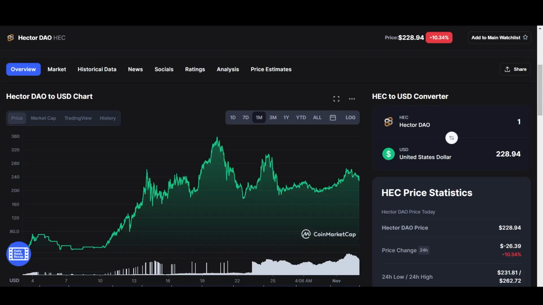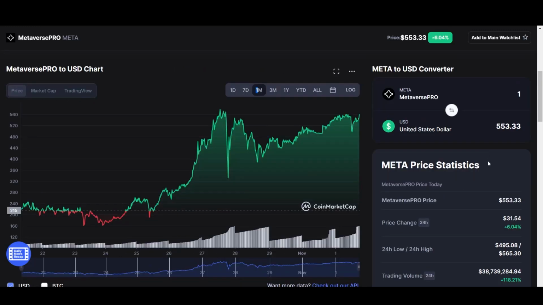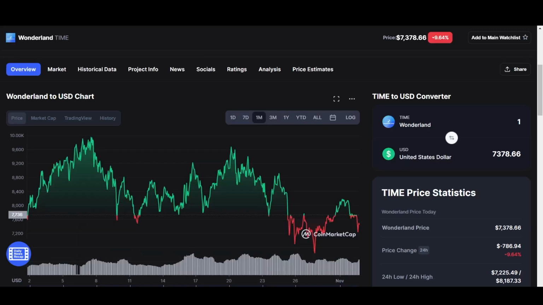Now we compare to Hector DAO. Hector DAO has been up and sustaining a nice price level. If we go to Metaverse Pro, we see it garnering some nice price levels here and sustaining good price action. It's currently now at 553. Let's look at Wonderland Time for comparison as well. It's holding above 7,000. We've seen some dips and nice rallies to 10,000. It's pretty much kind of sideways here, slightly below right now in 1 month, not really going anywhere.